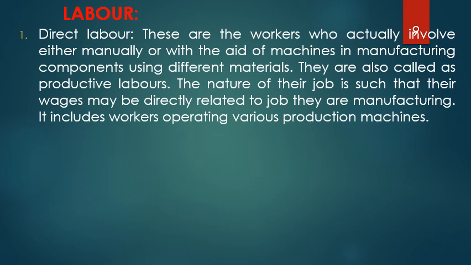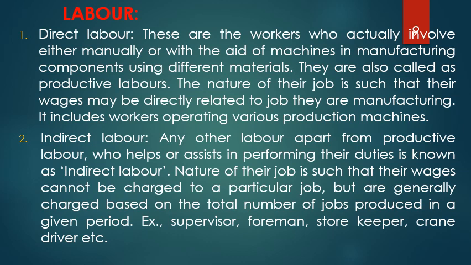A turner, he is actually turning that part to give shape. A welder, he is actually welding and trying to give shape to the final part. An assembler, he is actually assembling one part into another part so that the final product can come out. So this is how a direct labor is calculated. The nature of their job is such that their wages may be directly related to the job that they are manufacturing. It includes workers operating various production machines. That's what I just explained to you now.